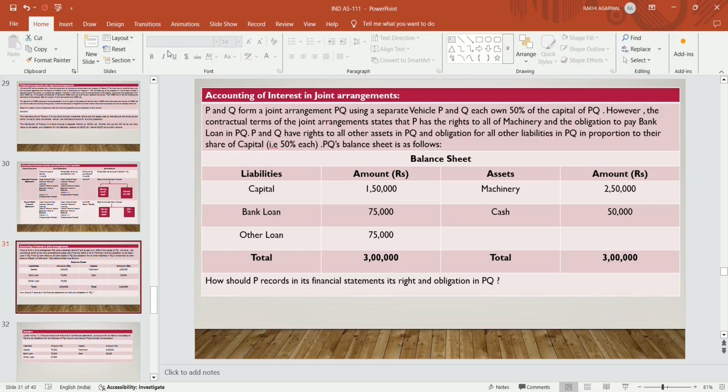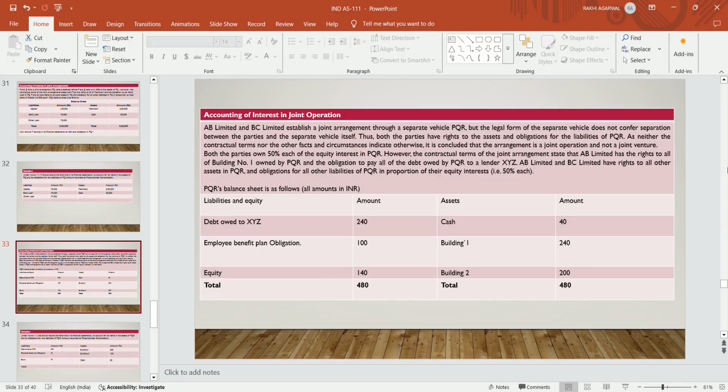This is the balance sheet of PQ Limited, that is a separate joint vehicle created by P and Q, two parties in the joint arrangement, each having a 50% share of interest in the PQ Limited which they created. Now, accounting of interest in joint operation.